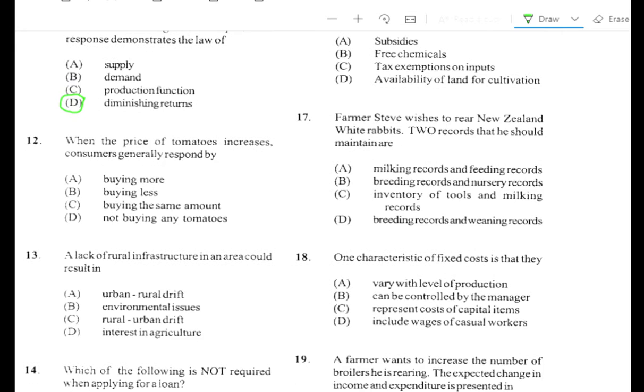Question number 12. When the price of tomatoes increases, consumers generally respond by A. Buying more, B. Buying less. Of course, they would buy less. C. Buying the same amount, D. Not buying any tomato. The best answer is B. Buying less. So you go back to the law of demand, and it states that the lower the price of goods, the more of those goods consumers will buy.